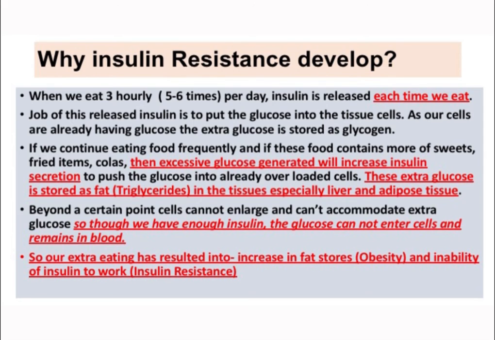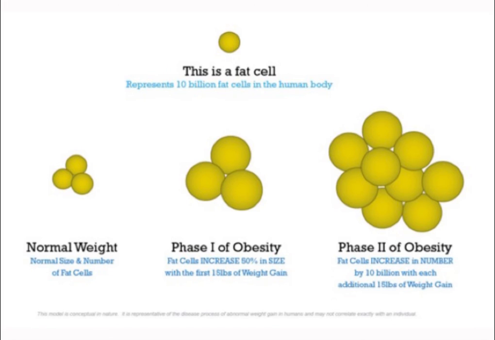This extra glucose or extra fat is stored in our fat cells, and it results in overweight. When I say overweight, you look at the cells: normal cells are of this size, and when we are overweight, our fat cell size increases. If we are obese, very fat, then the fat cells not only increase in size but they increase in number also.